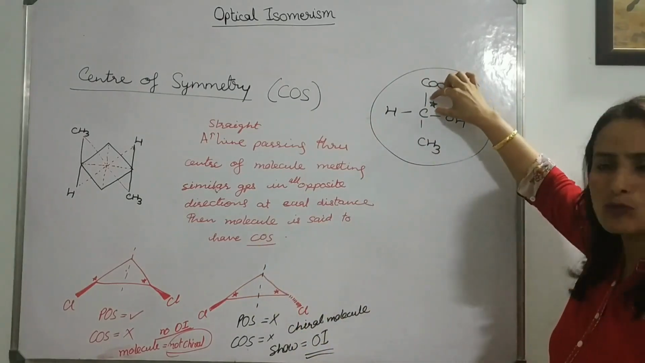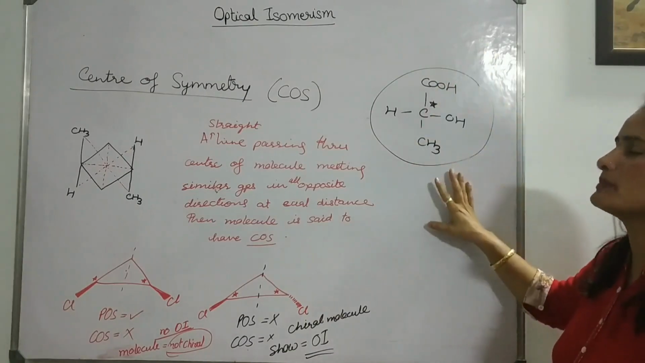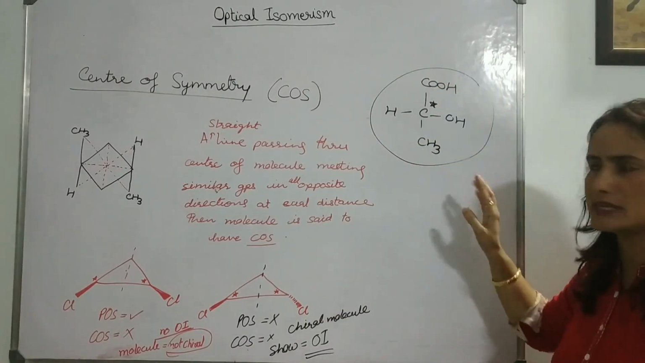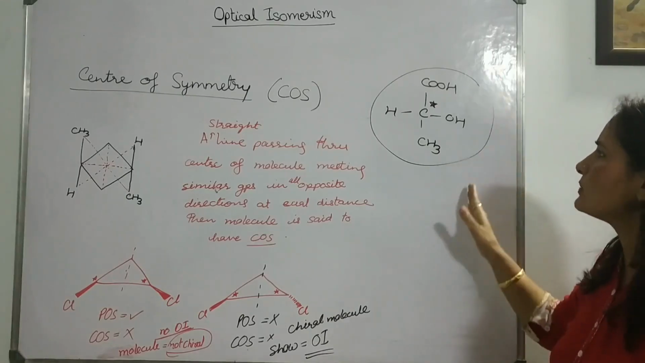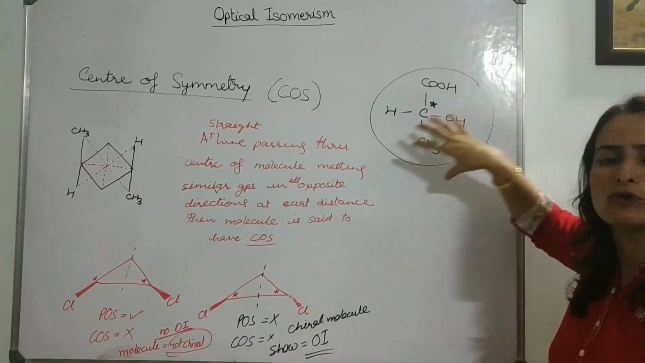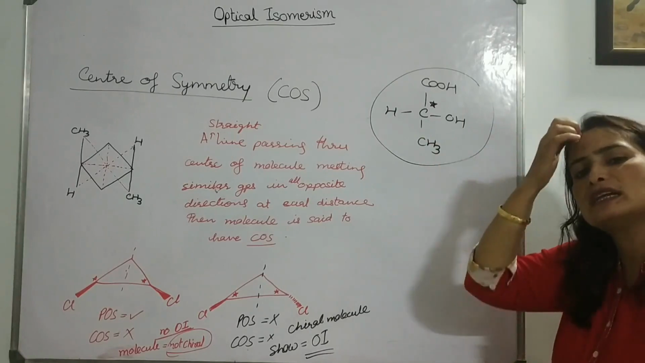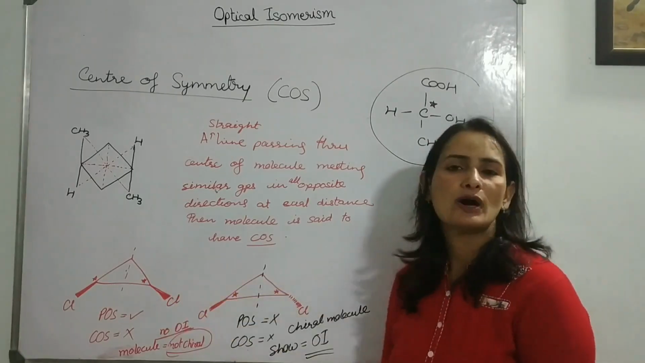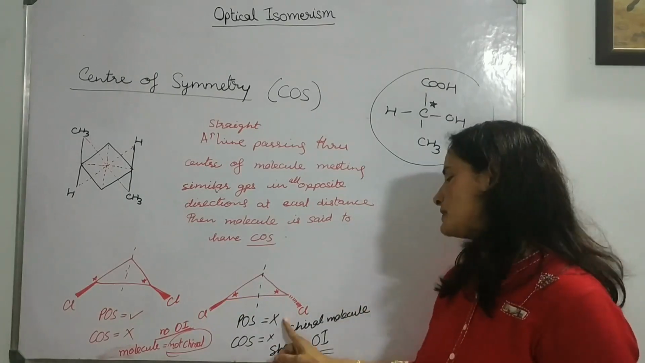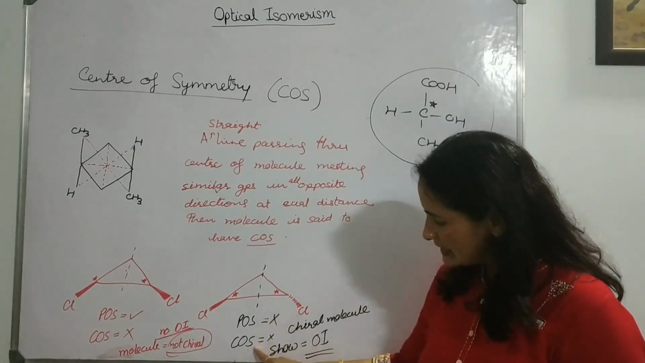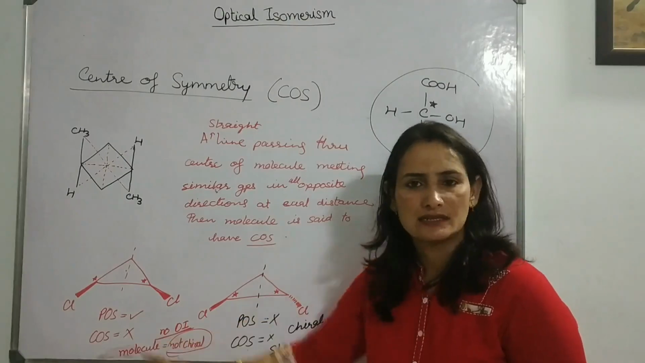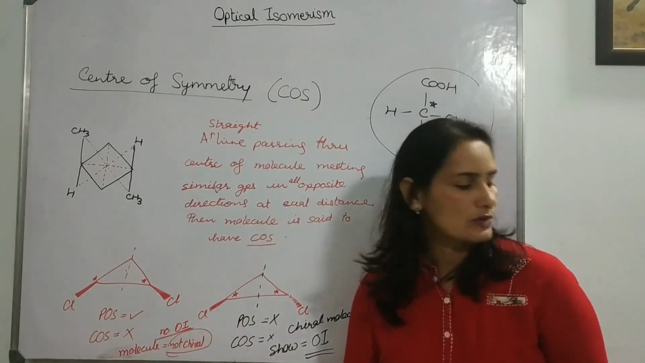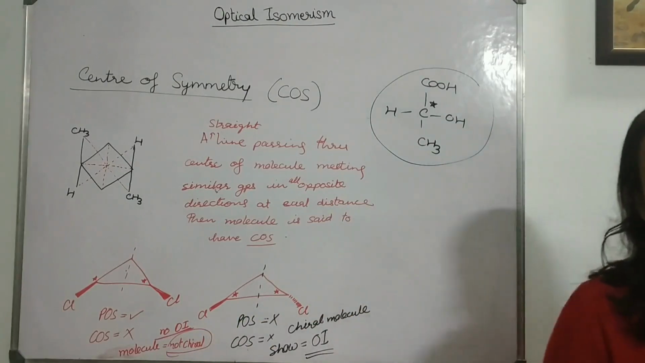When there is only one chiral center, it will always be optically active. One D and one L isomer will be there. This is the lactic acid, and another one will be the mirror image of that. Out of the two structures, one will be D, one will be L. But if your molecule has more than one chiral center, you need to check the POS and COS. If any of these are present, then your molecule will not be chiral. Correct? So let's take a few more examples and finish the topic.